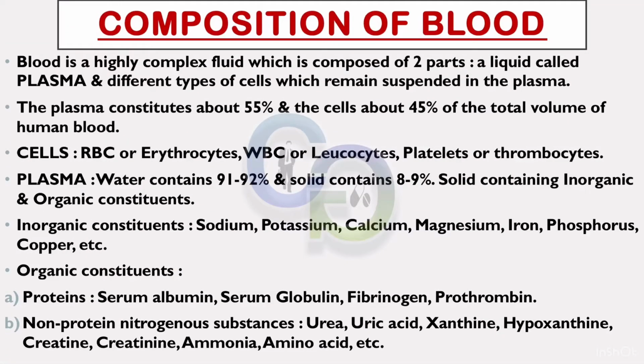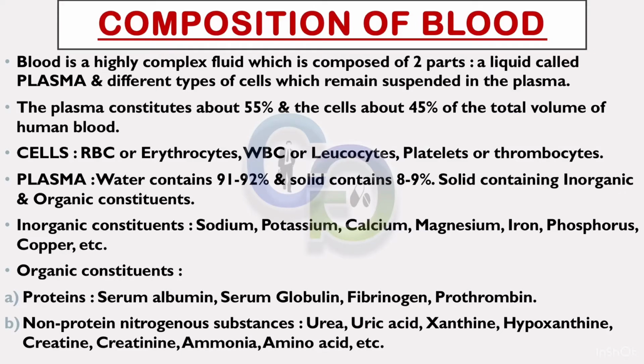Blood is a highly complex fluid which is composed of two parts, a liquid called plasma and different types of cells which remain suspended in the plasma. The plasma constitutes about 55% and the cells about 45% of the total volume of human blood. Cells: red blood corpuscles or erythrocytes, white blood corpuscles or leukocytes, platelets or thrombocytes.